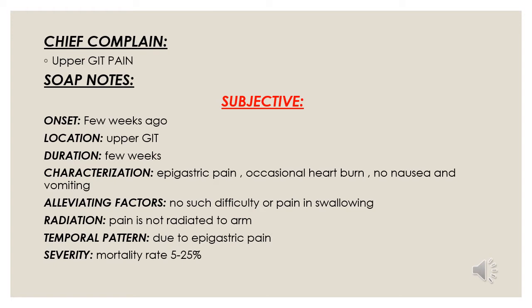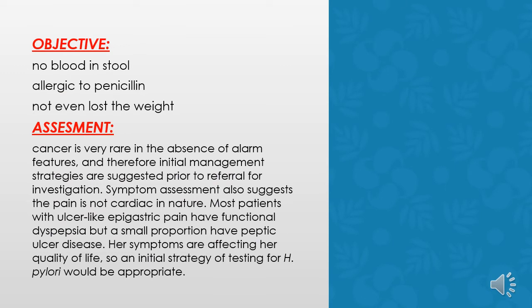Radiation: there is no radiation of the pain towards the upper or lower side of the body, so the pain is not radiated to the arm or neck. Temporal pattern is due to epigastric pain, and severity, the mortality rate is about 5 to 25%. Now in objective, there was no complaint about nausea and vomiting, no pain during exercise, and no blood in the stool or weight loss, but she was allergic to penicillin.